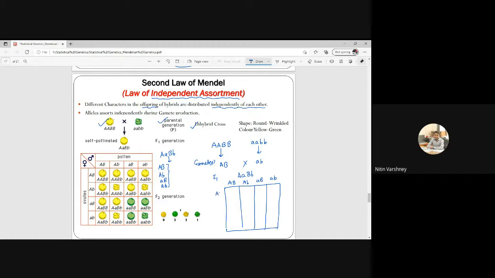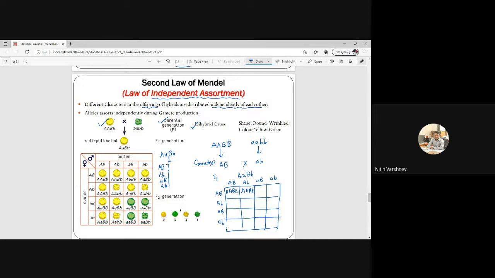Here I will write again because we are doing selfing. So this will be capital A, capital B. This will be capital A, small b. Likewise, I am writing the rest. See here, capital A, capital B.